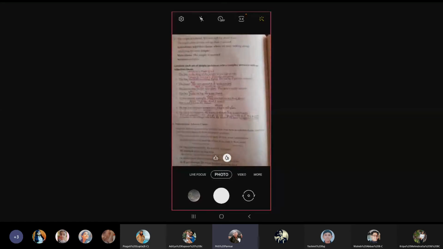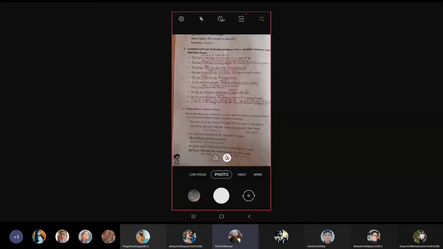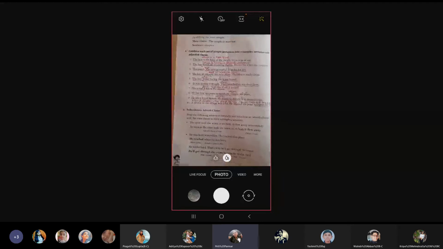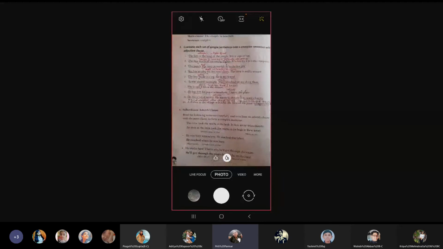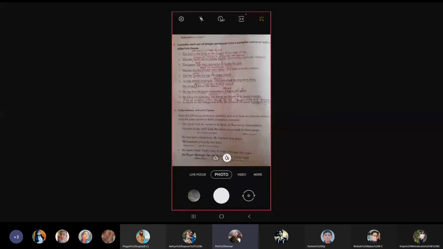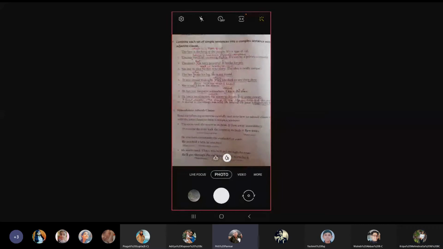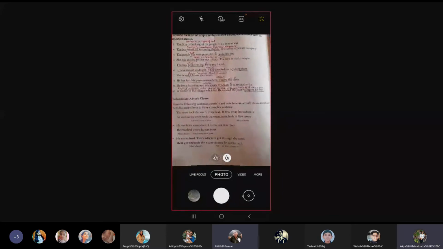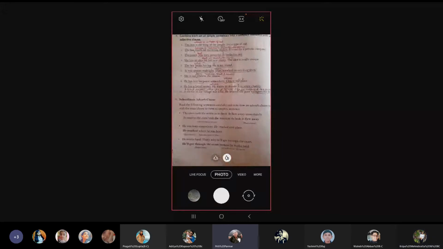So these were the adjective clauses. Now we move on to the subordinate adverb clause, which again involves two simple sentences. This time they will be joined by an adverb clause, which will be a subordinate clause.